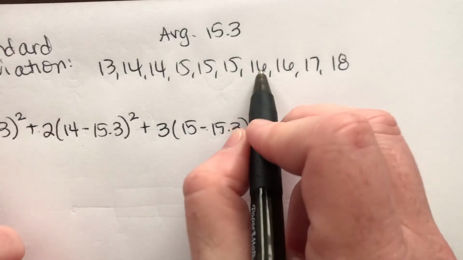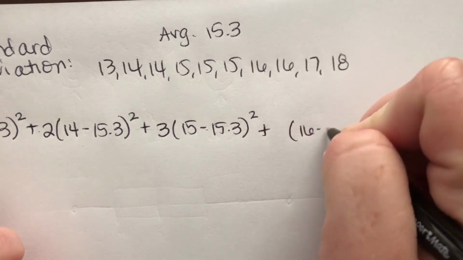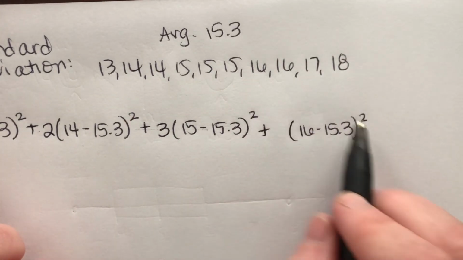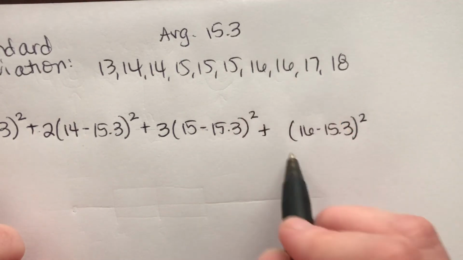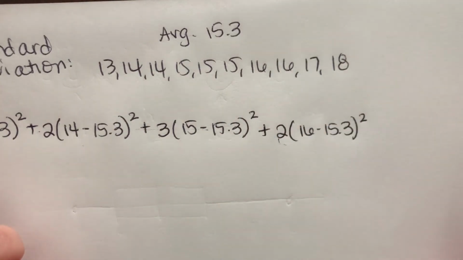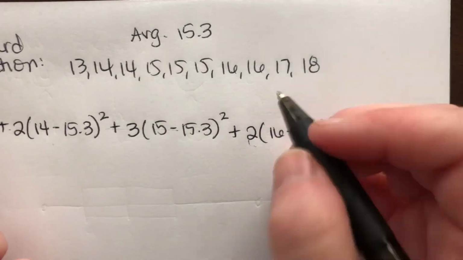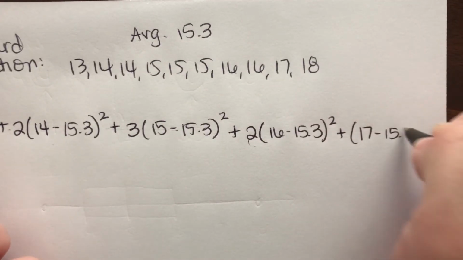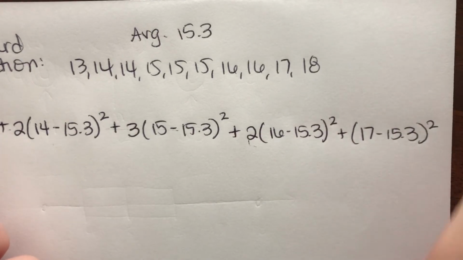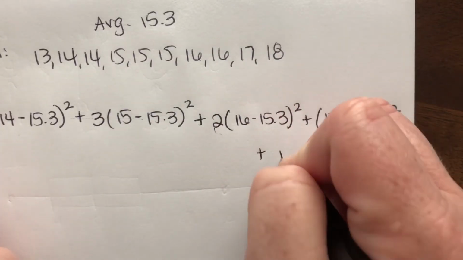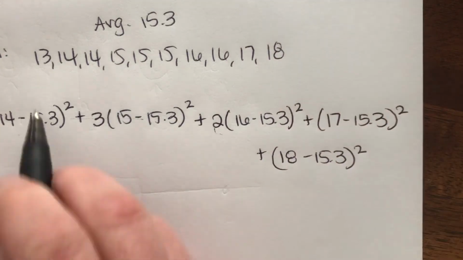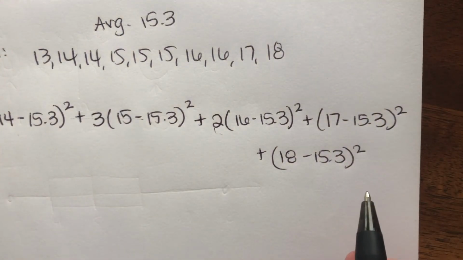Plus, then I've got 16. 16 minus the average squared. And I've got another 16. So instead of writing it again, I'm just going to put 2 in front because there's 2 total. And I'm still going to run out of room. Plus 17 minus the average squared. Plus 18 minus the average squared. So that's all supposed to be in one line. It's just a whole lot to write out.